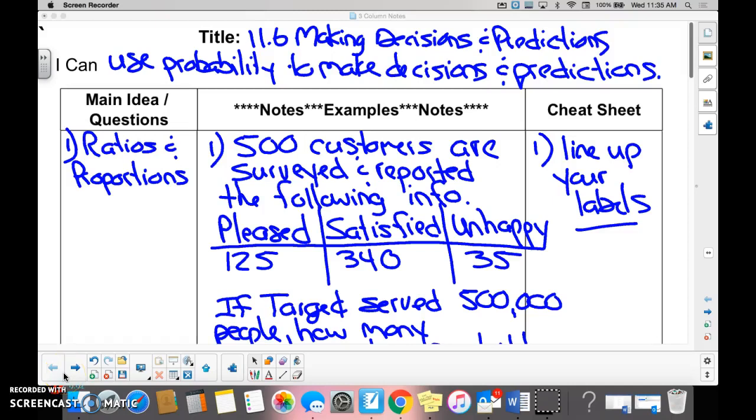11.6, making decisions and predictions. I can use probability to make decisions and predictions. All right, cool. So the first main idea: we use ratios and proportions to help us make a prediction or help us make decisions on what we're going to do.